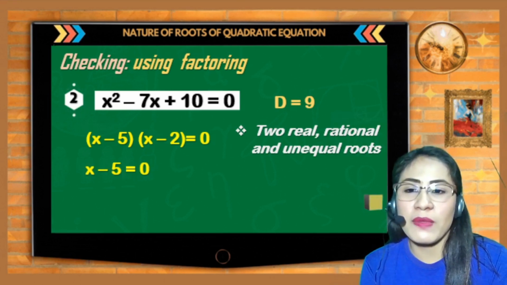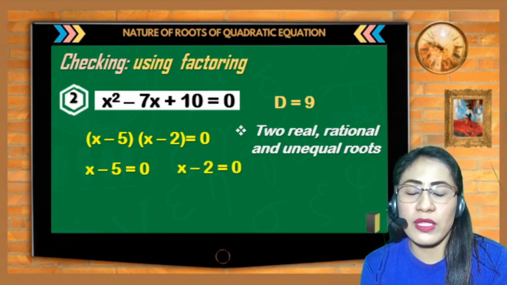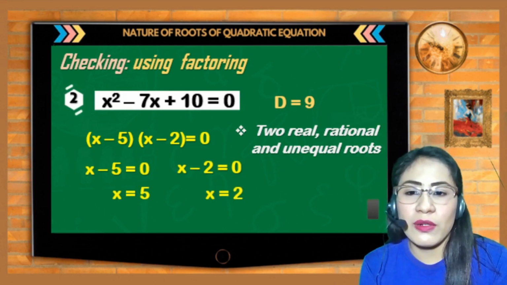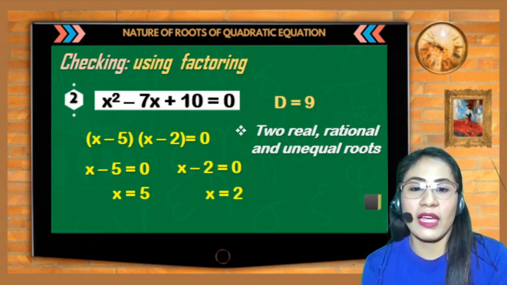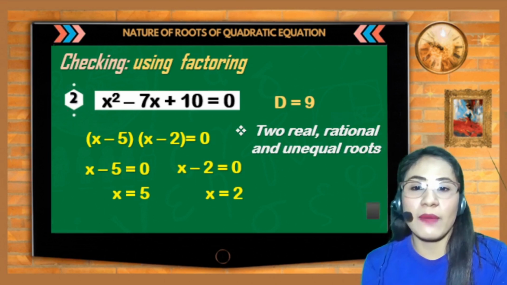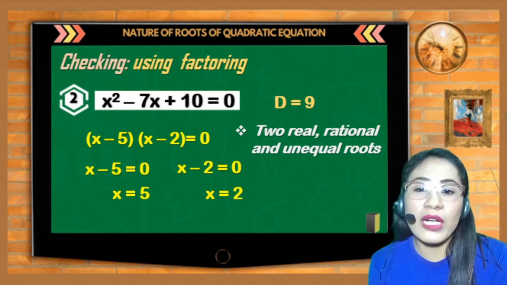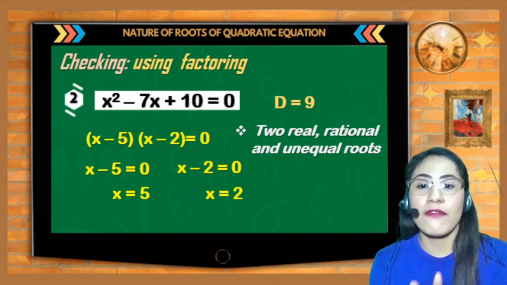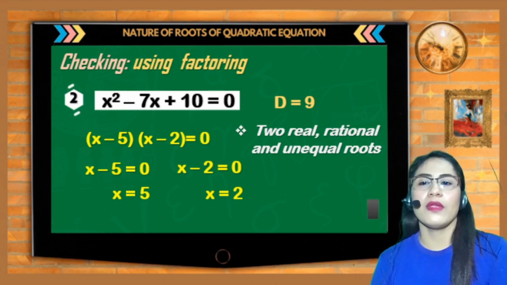Then, x minus 5 is equal to 0 and x minus 2 is equal to 0. So, solve for x, meron tayong x is equal to 5 para dun sa isa. And dito naman sa x minus 2, magkakaroon tayo ng x is equal to 2. So, therefore, ang ating roots ay 5 and 2. So, tama nga. 2 real, rational, and unequal roots. Unequal kasi magkaiba sila, 5 and 2.